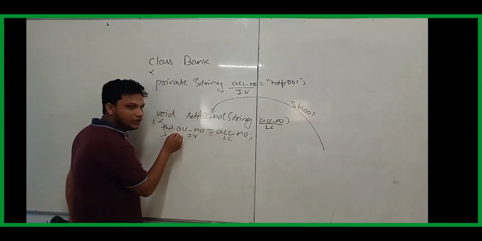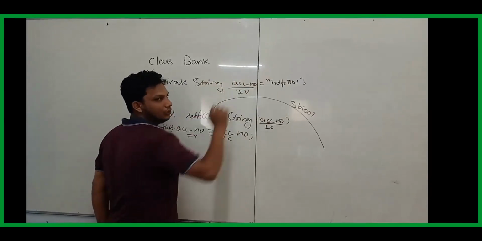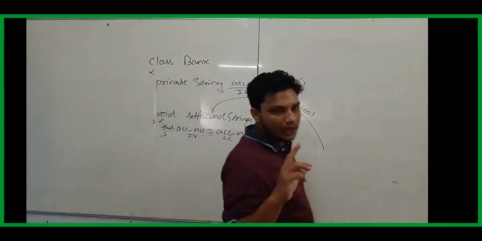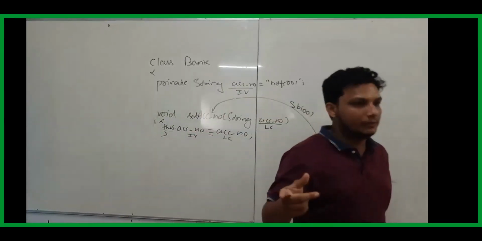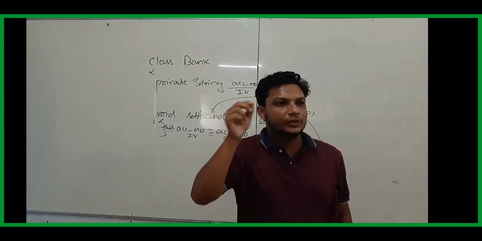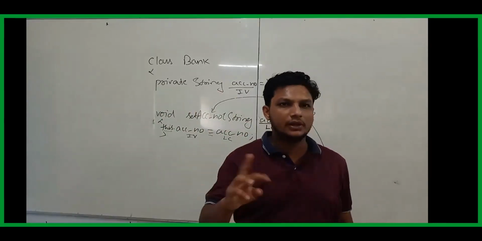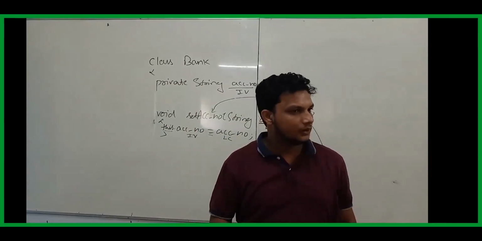Whatever data comes, it will put the data here. Shadowing problem: the name is the same, highest priority is given to the local variable. The solution is to put the this keyword there. This will differentiate between local and instance variable and resolve the problem. Clear?